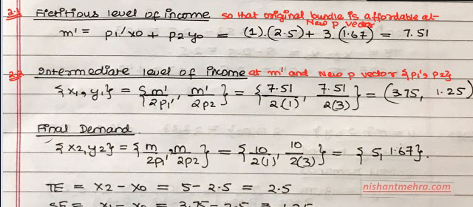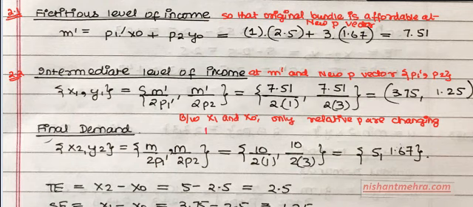Now note that between x1 and x0, only the relative prices are changing. Please write it somewhere. Between x1 and x0, only relative prices are changing, right? Only relative prices are changing. Real income is being kept constant.